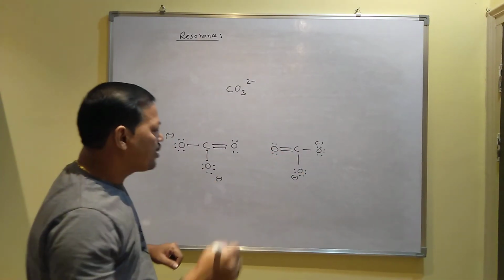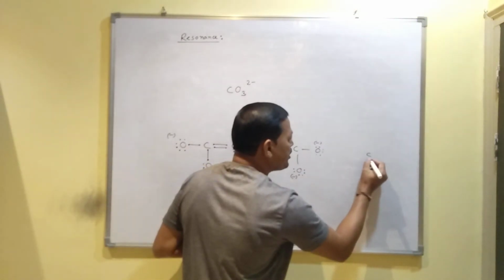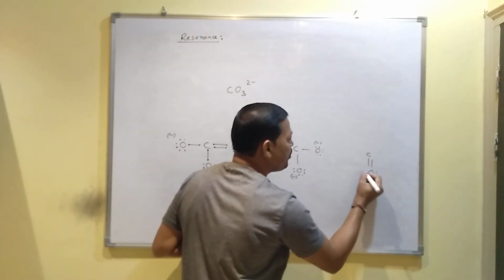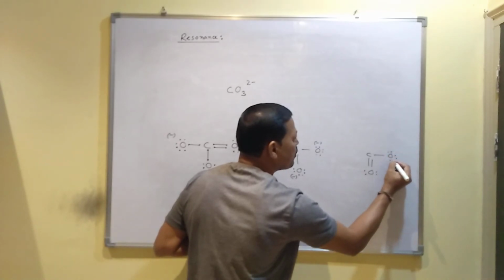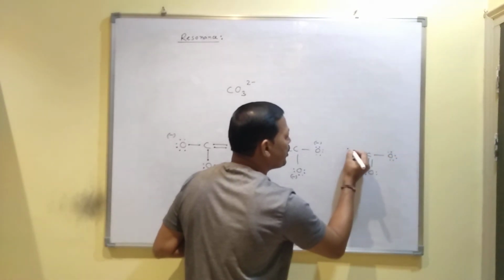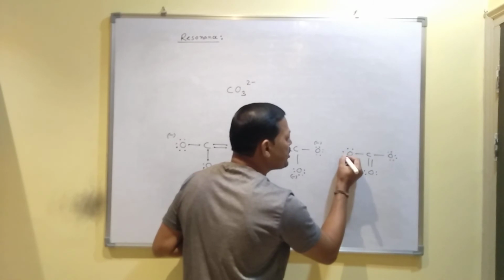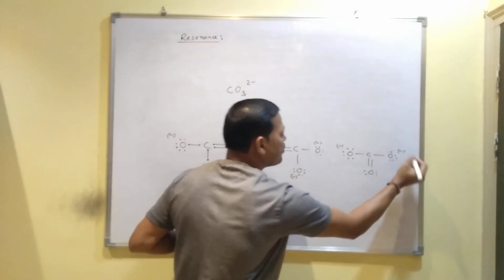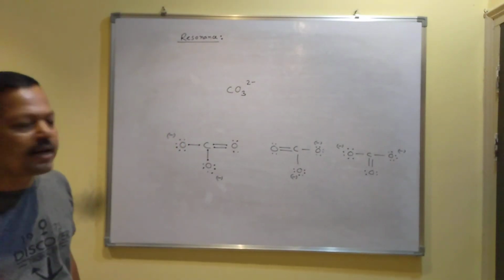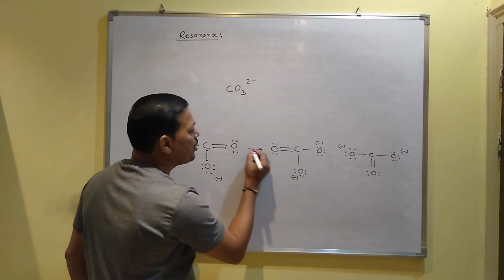Okay, and let someone draw it like this. Here 2 lone pairs. Here 3 lone pairs. Here 3 lone pairs. Now if I ask you which one is correct, here negative, here negative, which one is correct? All are correct. So that's why these are called resonance structures.